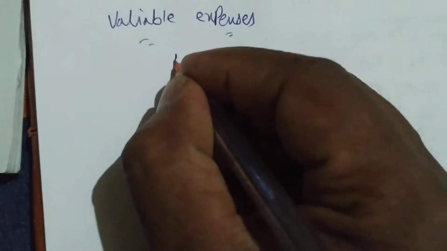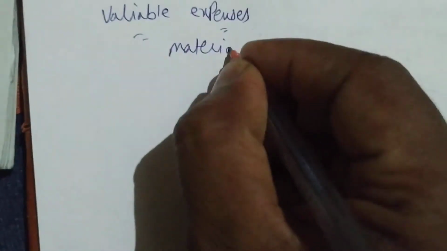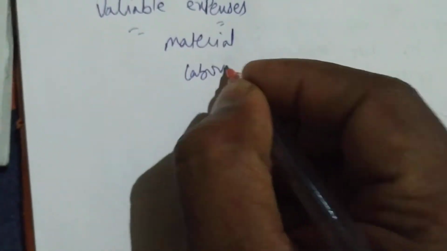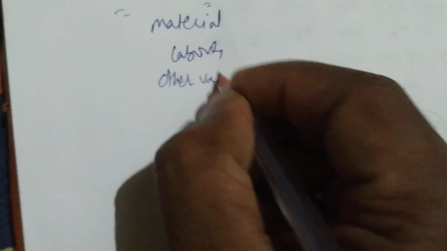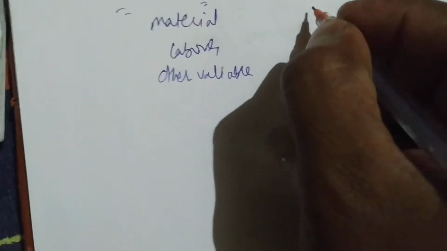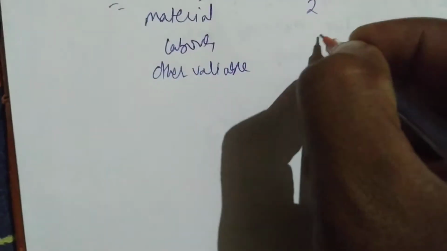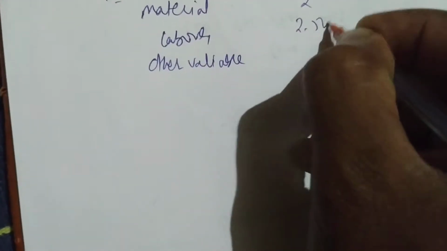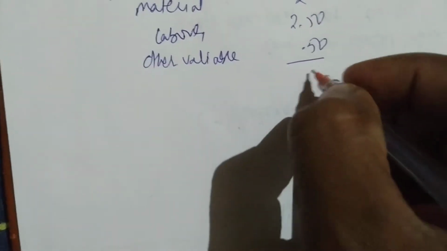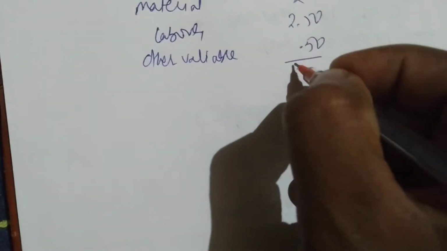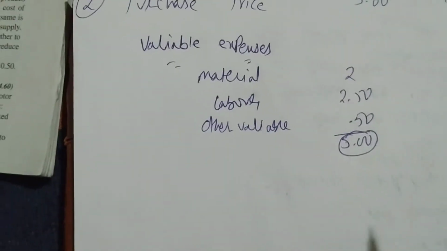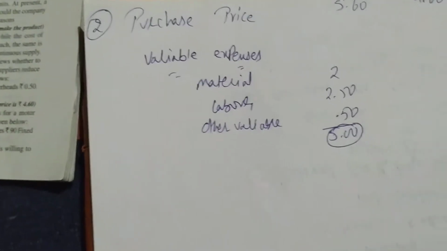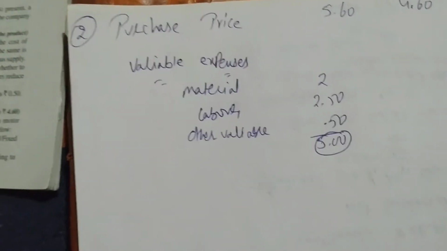First we have to make expenditure on material, next labor, next other variable overheads. Material is 2 rupees. Labor is 2.5. Other expenses are 0.5. So 5 rupees is the expenditure we have to incur if we make the product.